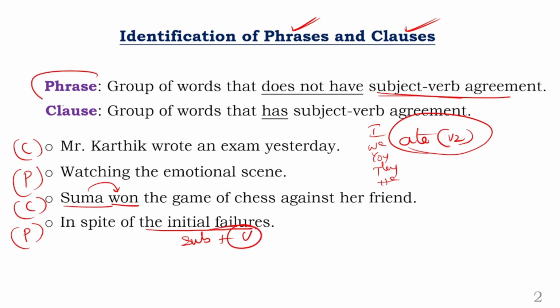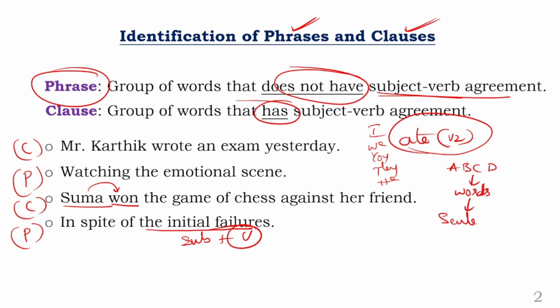So the point is, in total, a phrase is a group of words that doesn't have subject verb agreement. And remember, a clause is a group of words that has subject verb agreement. And to take you into a little more detail, remember we have A, B, C, D, E, F letters, right? Using the letters, we form words. We form what? Words. Using the words, we form sentences. What do we form? Sentences.